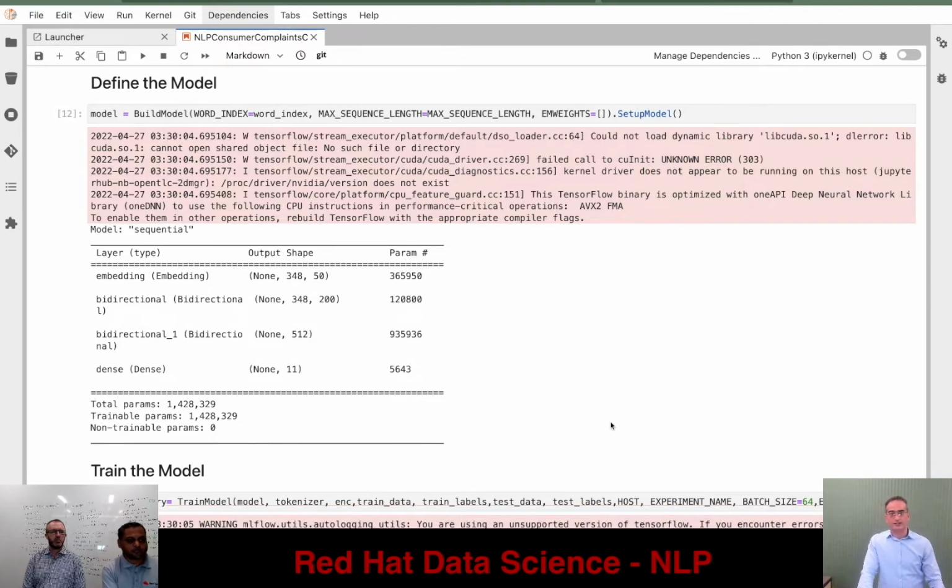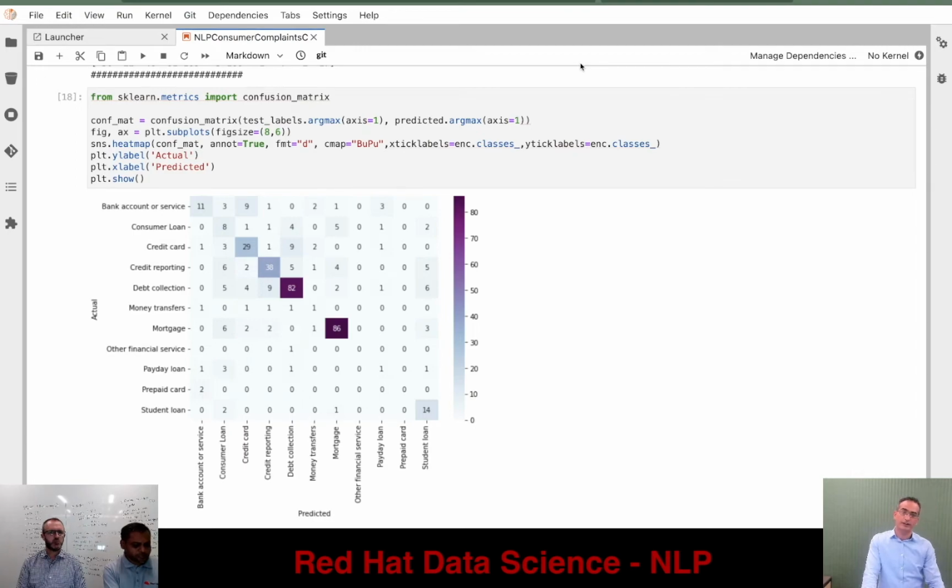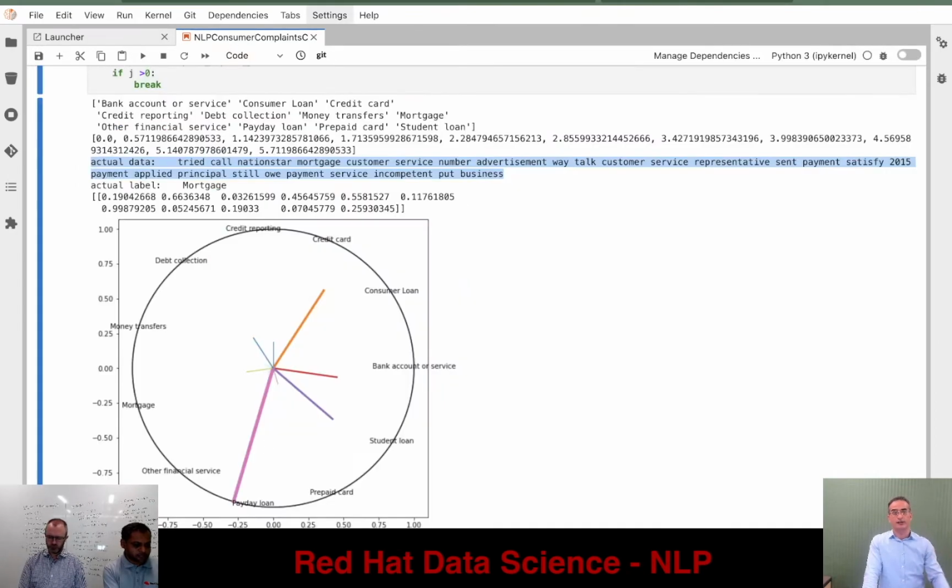As you can see, we read the data and did some pre-processing on the data. This pre-processing includes converting the variables to float numbers, and then doing some padding on the data to shape the input data into a fixed form. Then we define the model based on LSTM, long short-term memory, and train the model. You can see that we test the model in terms of performance, and you can see the confusion matrix. In the next slide, we can see how our model interprets the new data that's coming in, and how it's assigned to various categories.